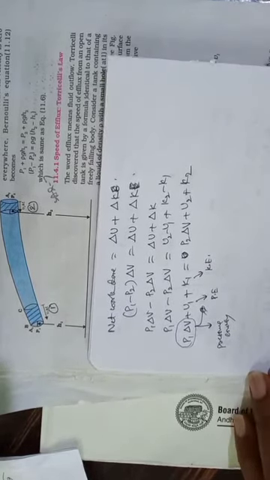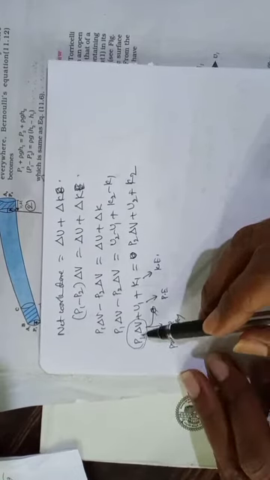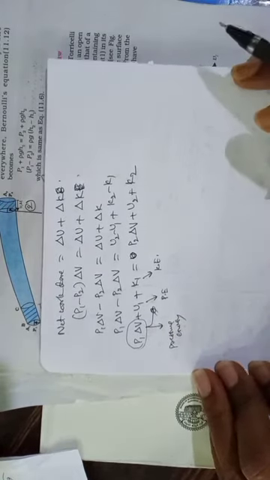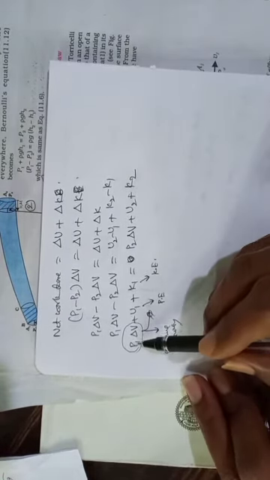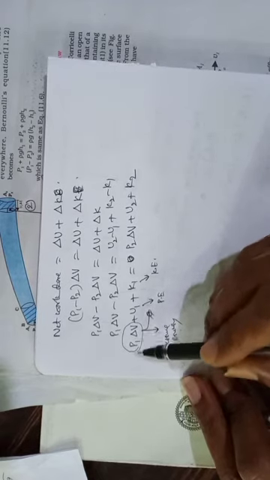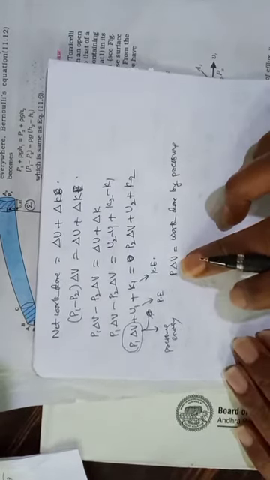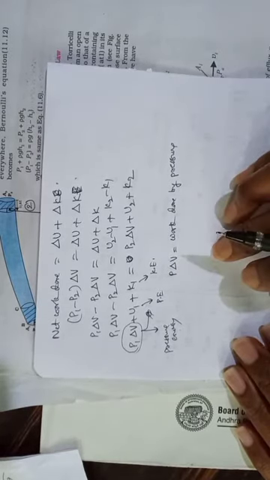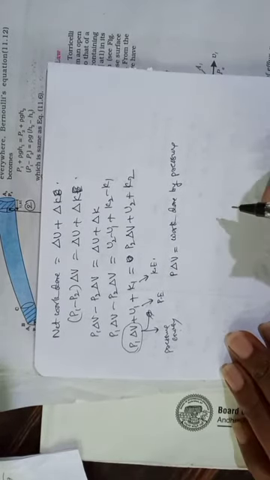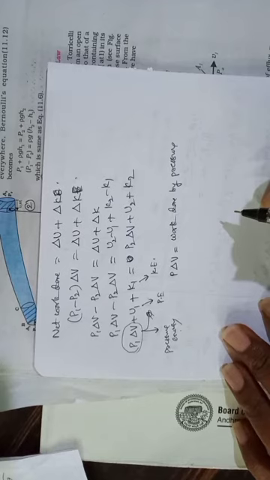Now I must show that this is pressure energy. Actually, this is work done by pressure. How did we define energy in the previous classes?